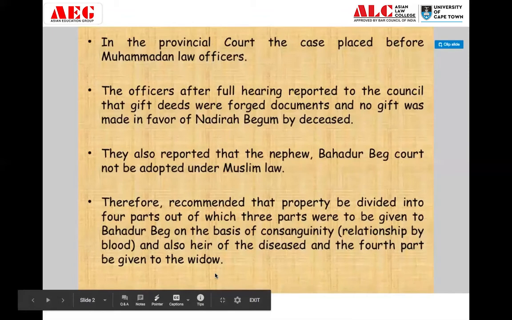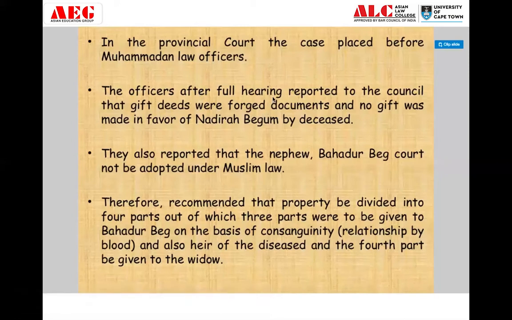So what they recommended was that the property needs to be divided into 4 parts. 3 parts were to be given to Bahadur Beg, because consanguinity basically means he was a nephew, related to the deceased by blood. So 3 parts needed to be given to him, and only 1 part to the widow of the deceased, that is Nadira Begum.